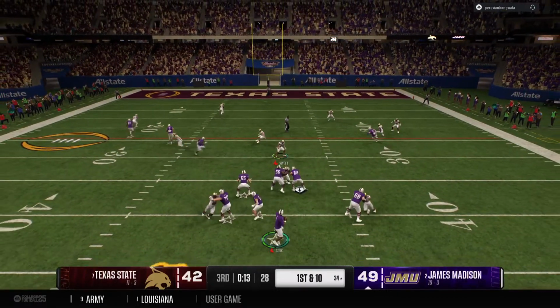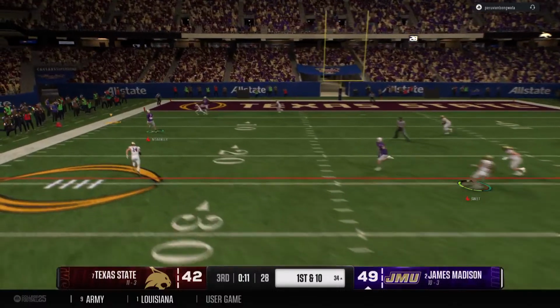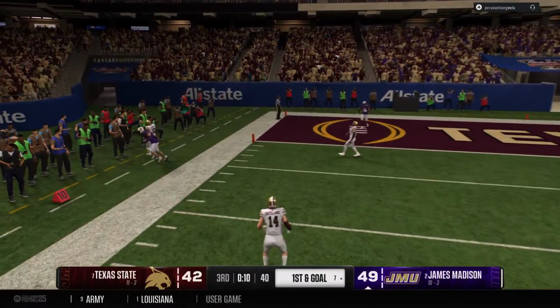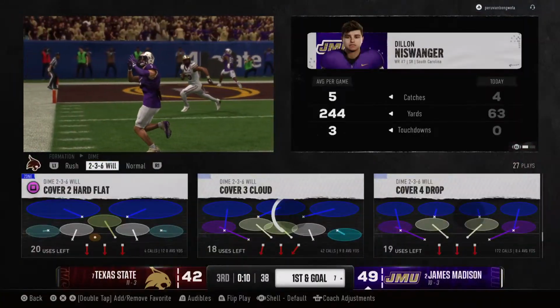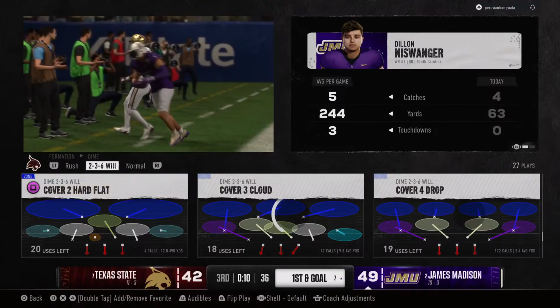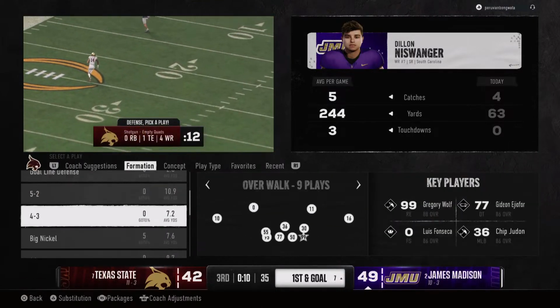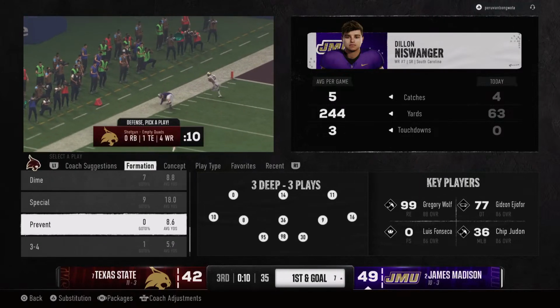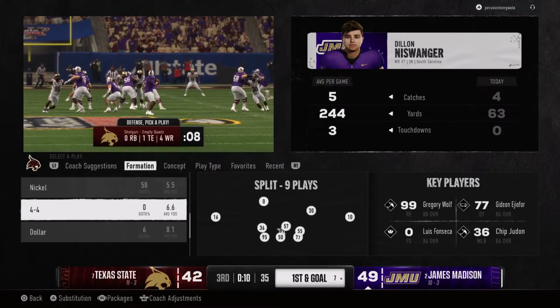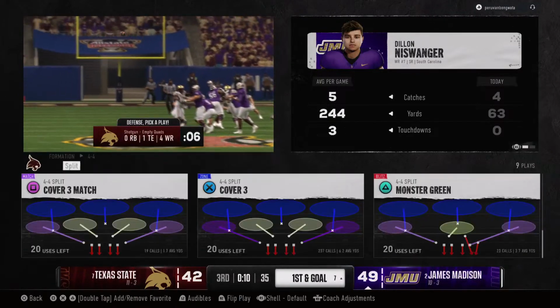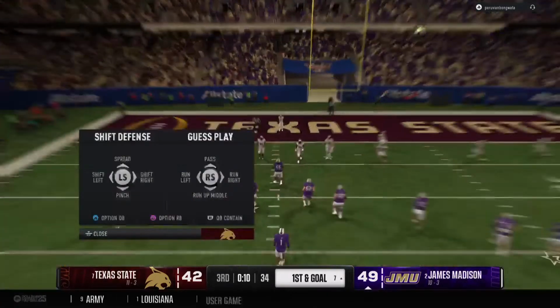Looking to pass. It's Cook. He's going for a big play downfield. Catch made down inside the 10. Offense coming to the line.